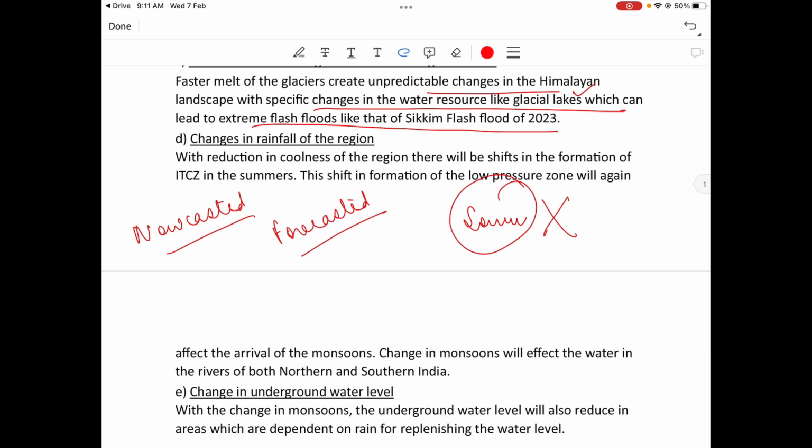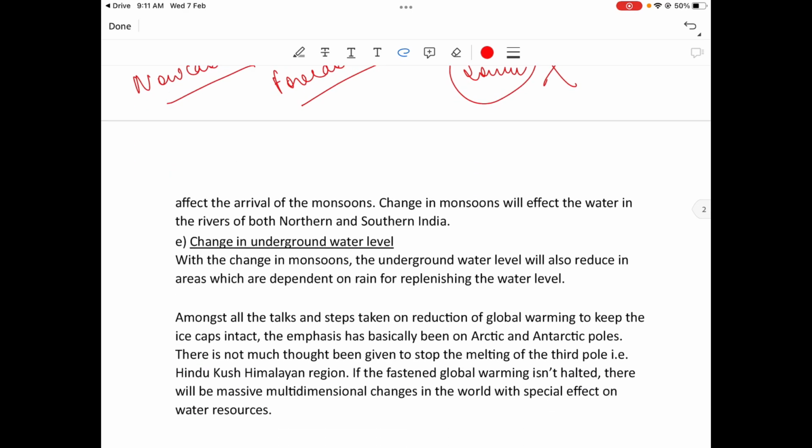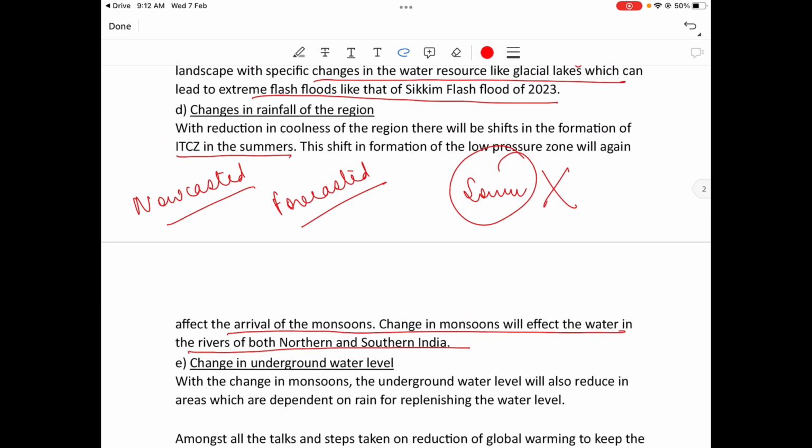So change in rainfall of the region with reduction in coolness of the region, there will be shifts in formation of ITCZ in summers. This shift in formation of the low pressure zone will again affect the arrival of the monsoons. Change in monsoon will affect the water rivers of both southern and northern India. Okay, correct.